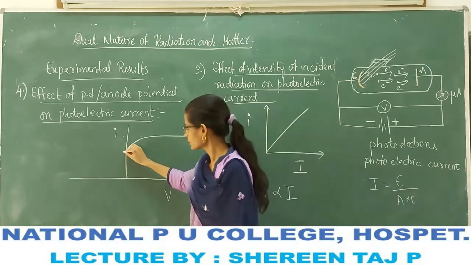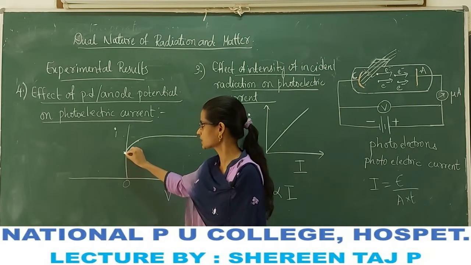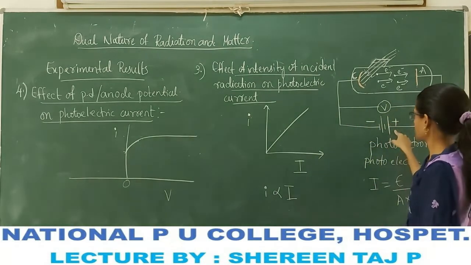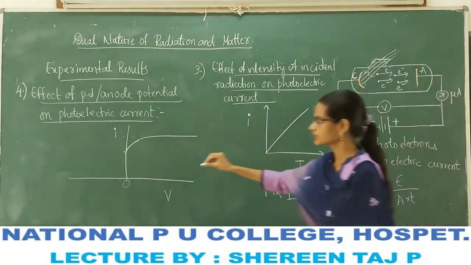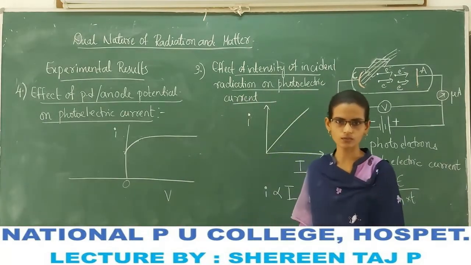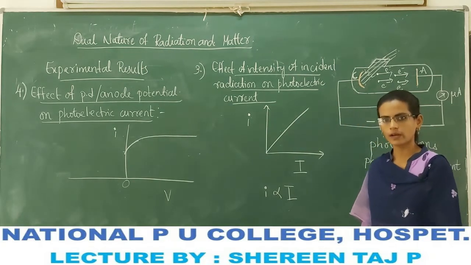And here we notice that even if the anode potential is 0, the current is not 0. There is some value of the photoelectric current. Why?